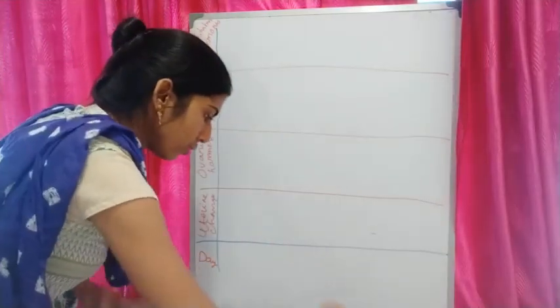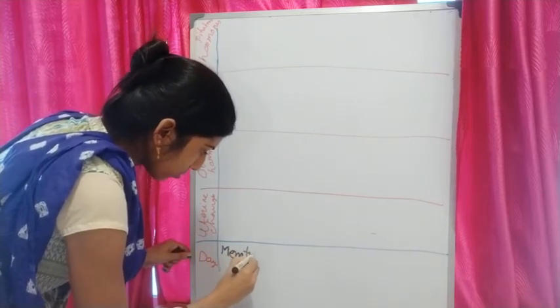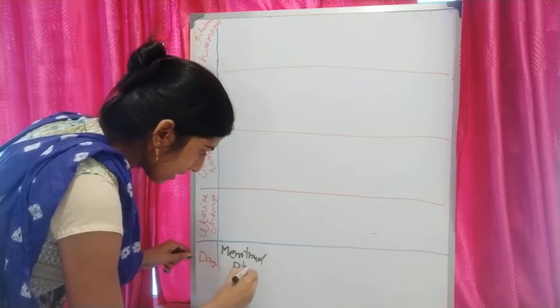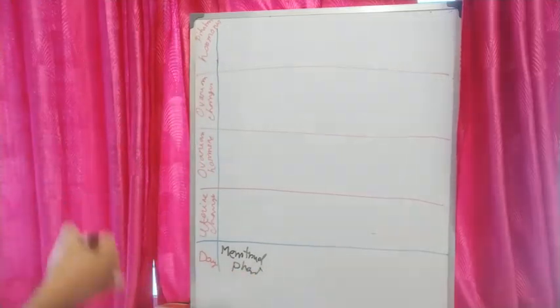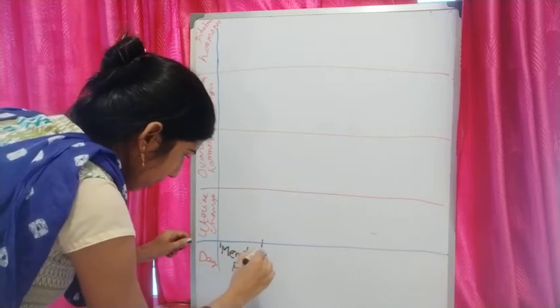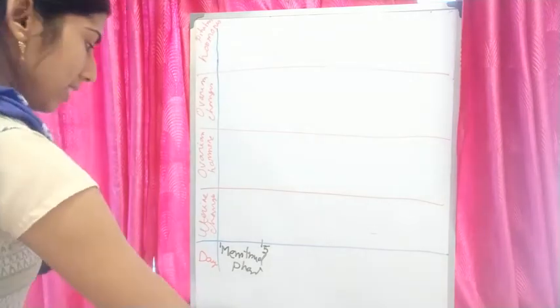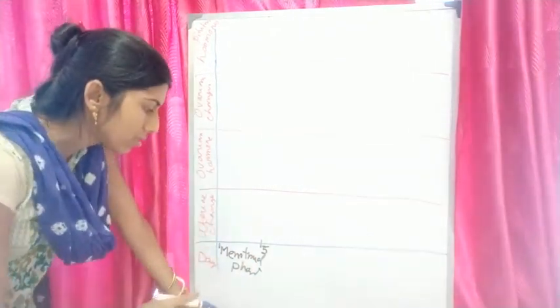So now we will see what changes are taking place. First, the menstrual phase. As I have mentioned, it lasts for 1 to 5 days, so here I write 1 and here I write 5. Now, what changes take place?